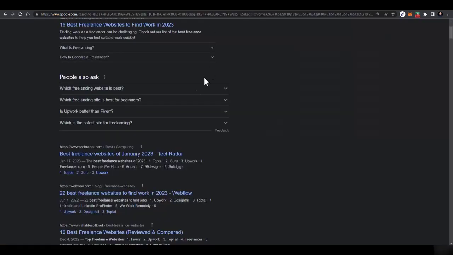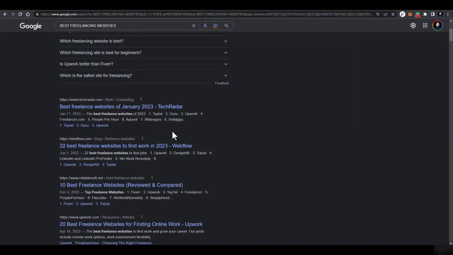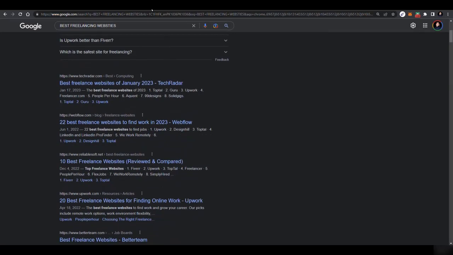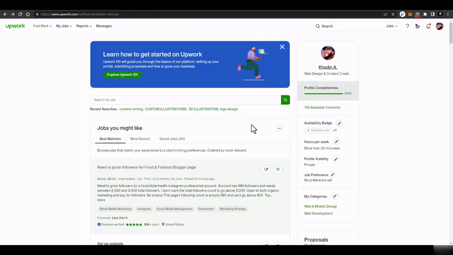There are a lot of other freelancing websites like Fiverr, PeoplePerHour, SolidGigs, freelancer.com, guru.com, and many others. You can search about them, go there and work there. But this is not consistent because the market is too saturated. A lot of people have created profiles there, so it's a lot harder to find clients, but it's sustainable. So you can try there. It would be hard to find clients, but when you have a profile set up, then it would be sustainable and easy to go. But it's not the only solution.